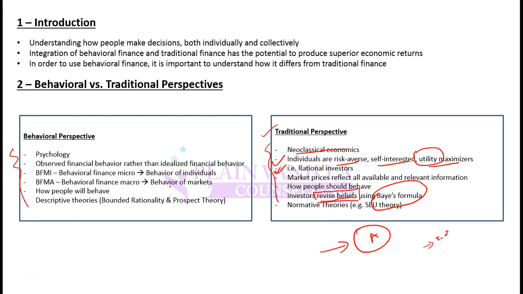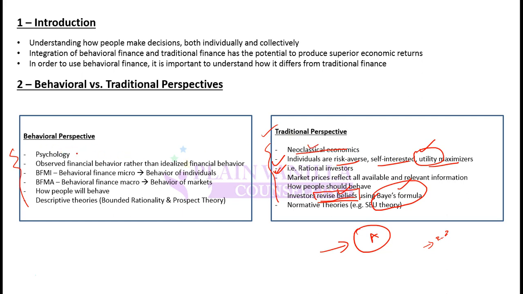While behavioral finance says that when new information comes in, the investor may or may not revise his beliefs. The investor may preserve his belief and continue to believe what he believed earlier. That is the key difference. Remember these keywords: utility, Bayes formula, revising beliefs, neoclassical economics, and traditional perspective.